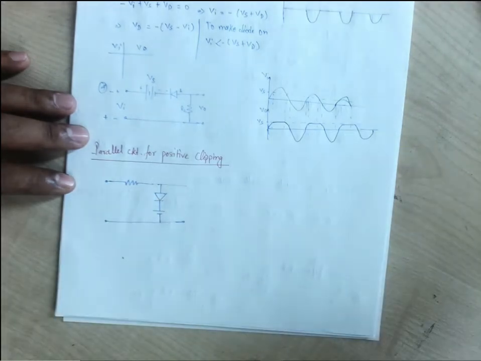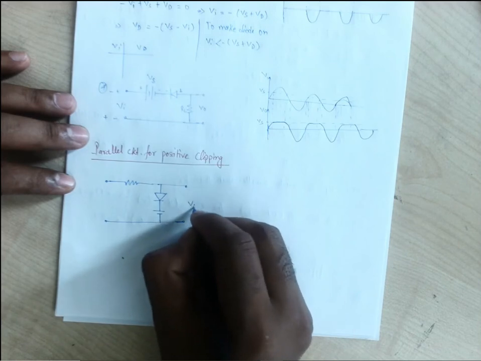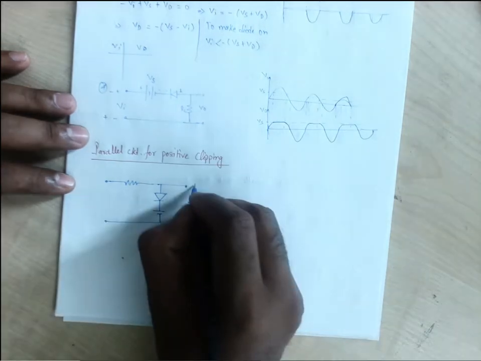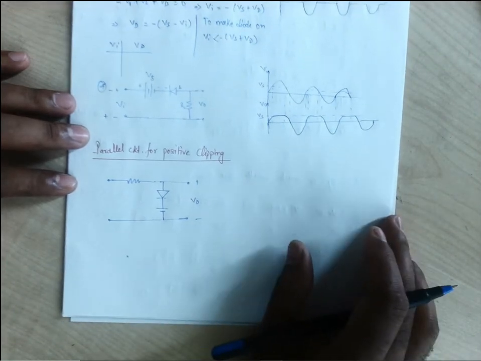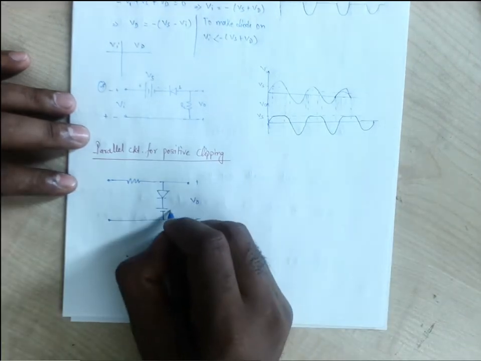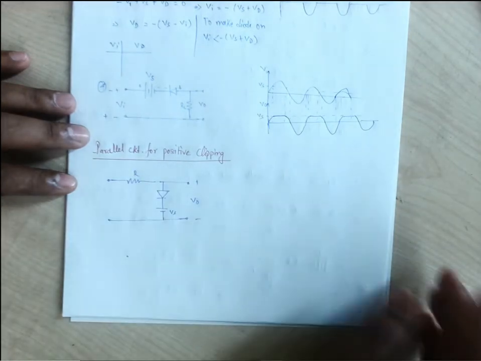For the load, you can simply take the output across the load, or you can connect a resistance from where you can take the output. This is our Vs. Some resistance is there.